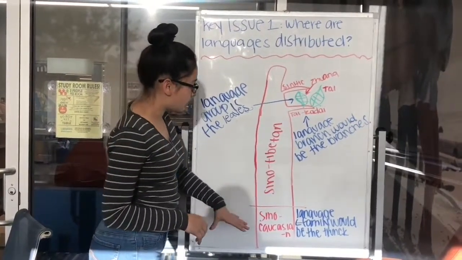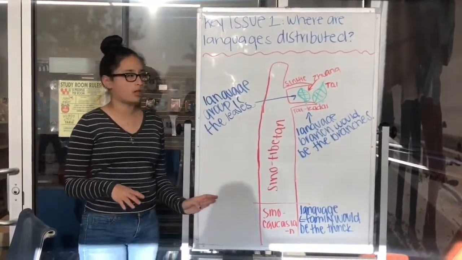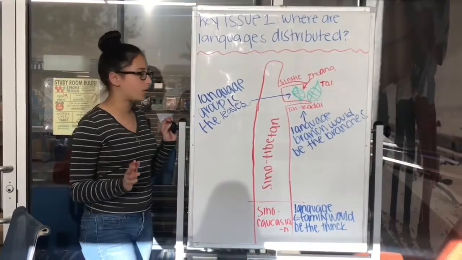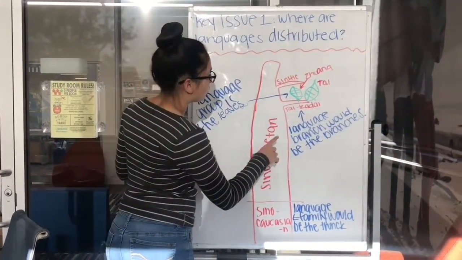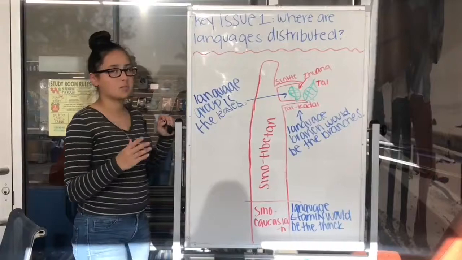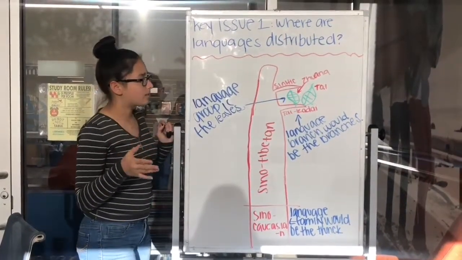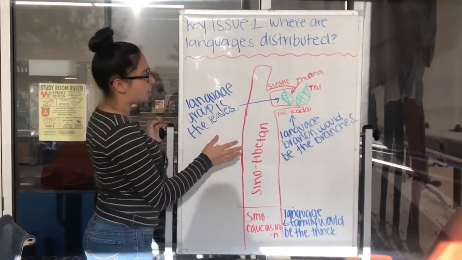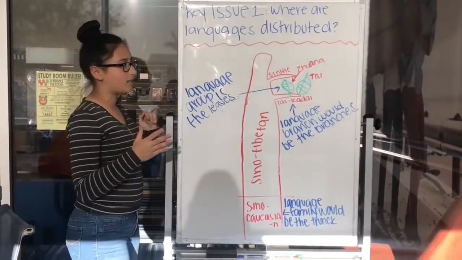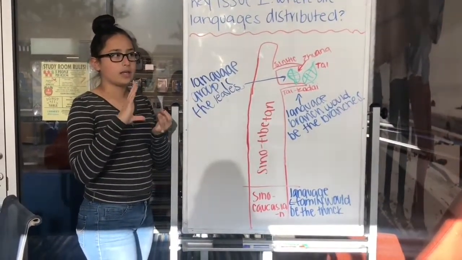A language family would be the trunk of a tree, because it has been there the longest, before history was ever recorded. A language branch would be the branches, because it has been there for thousands of years. And the language groups would be leaves, because they are the most recent and they have the same vocabulary and grammar.